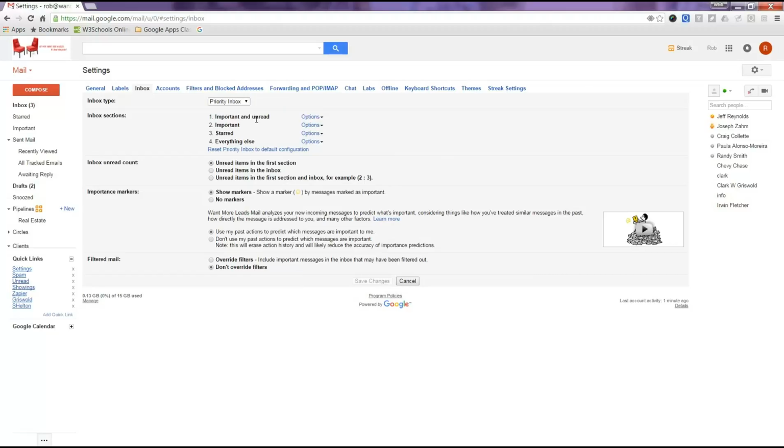So I have important and unread, important and starred, and everything else. Then show markers, you want to make sure that's checked. And then use my past actions to predict which messages are important. If you're replying to somebody's email often, then Google's going to say, okay, based on your actions, I'm going to make that an important email. But you can also designate what's important and what's not, and I'll show you how that's done. You do that in your settings gear and then your inbox tab.